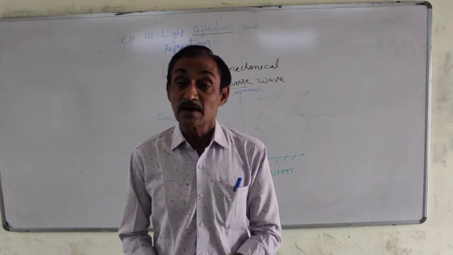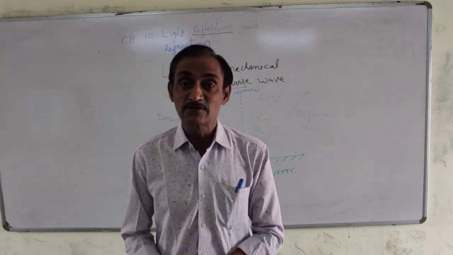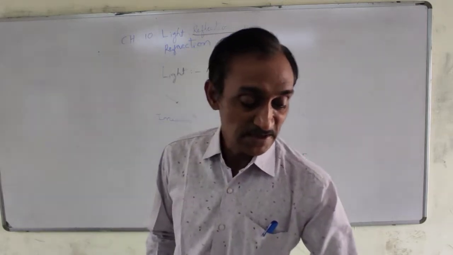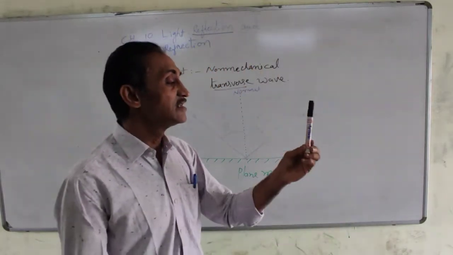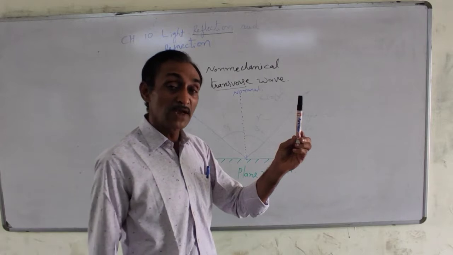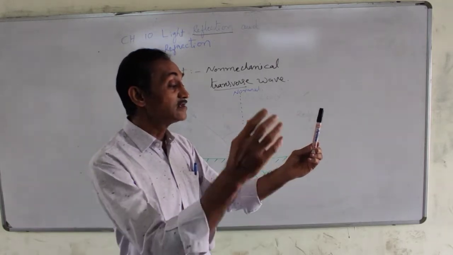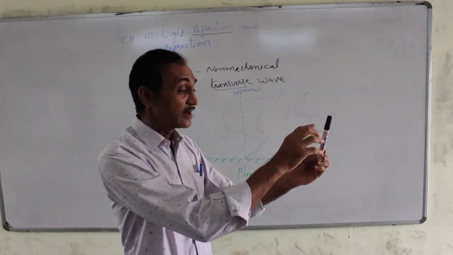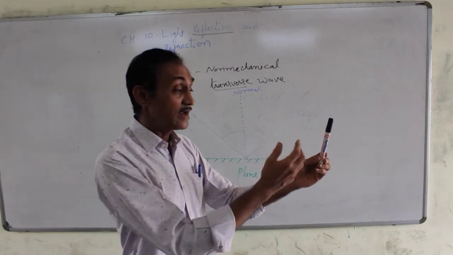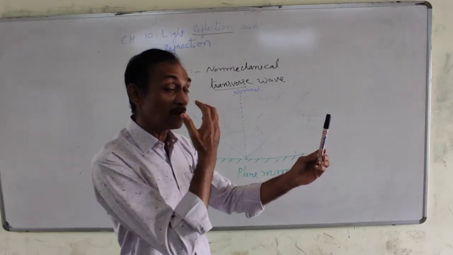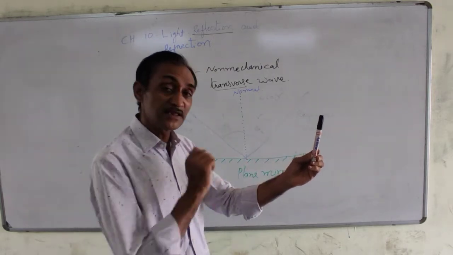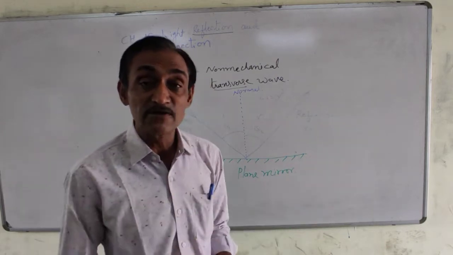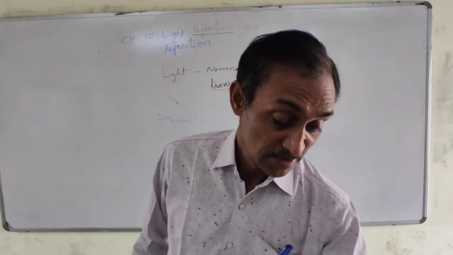Friends, it is reflection that gives us vision. For instance, I can see this pen because the light incident on this pen gets reflected and the ray of light enters my eyes. So I can see this. So reflection gives us vision.